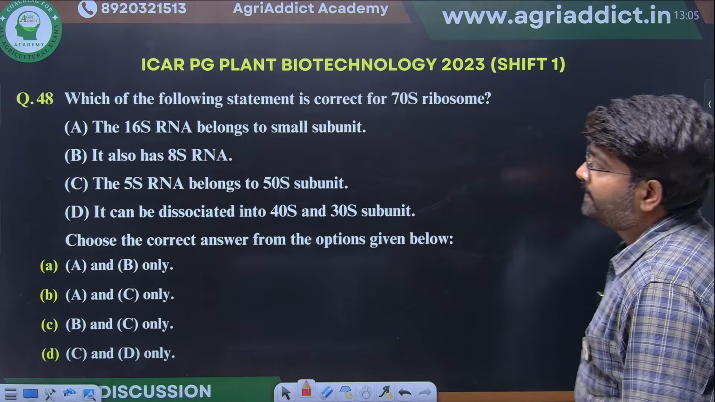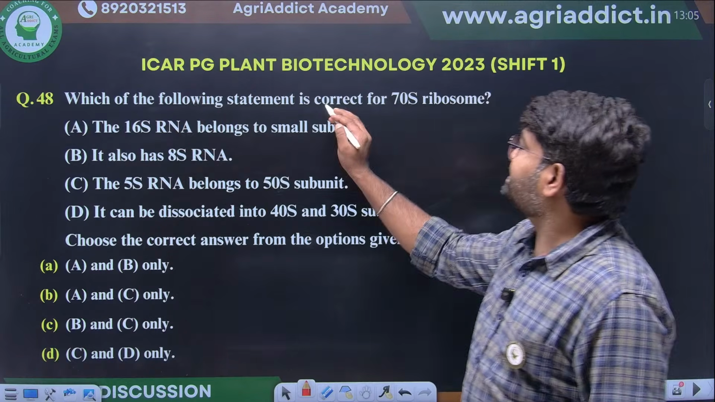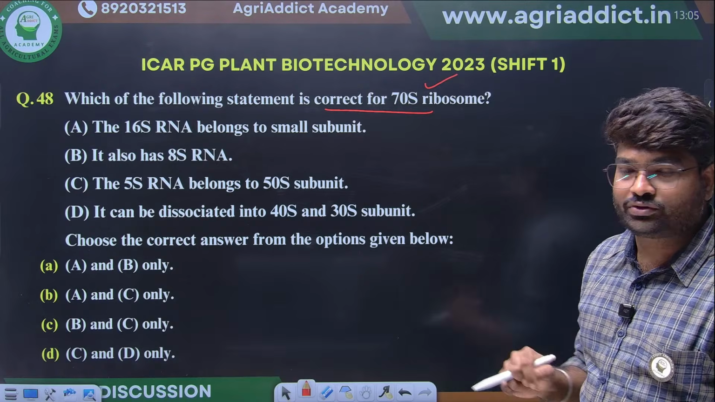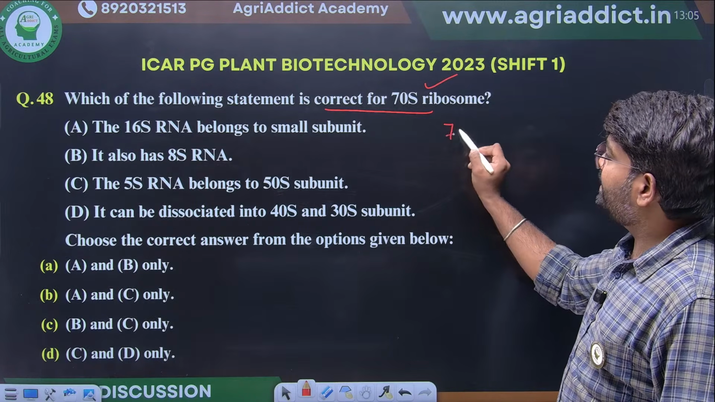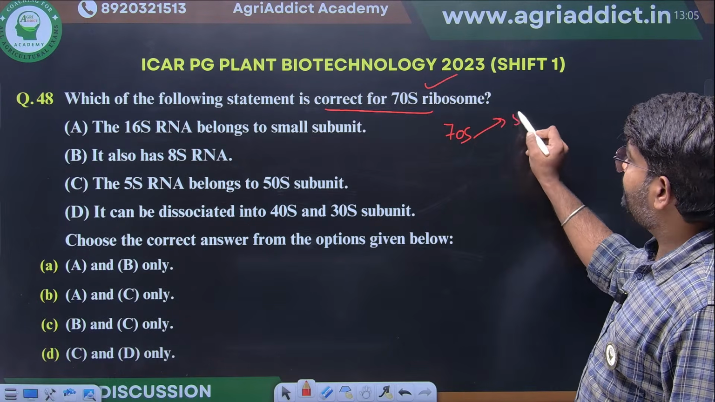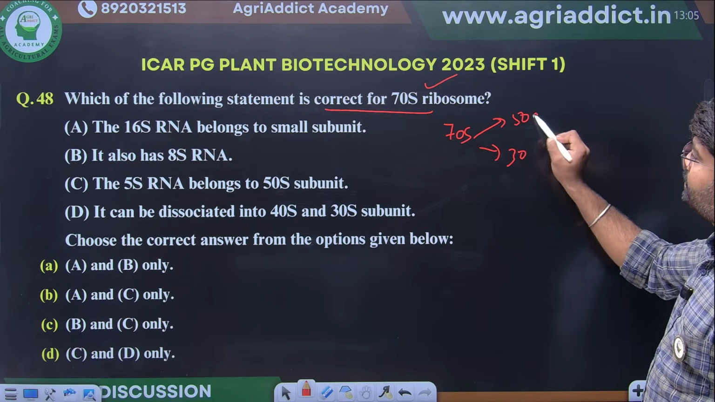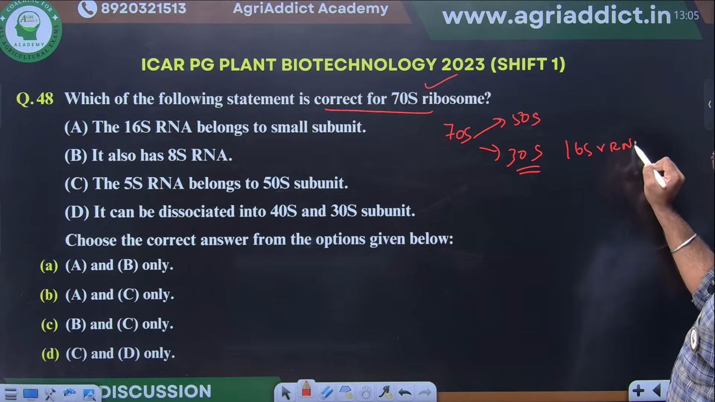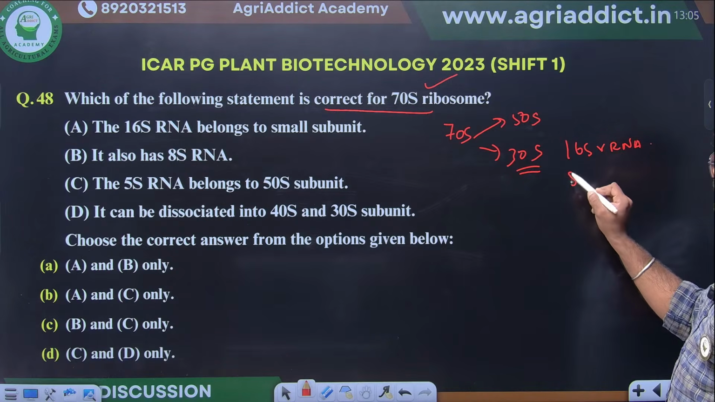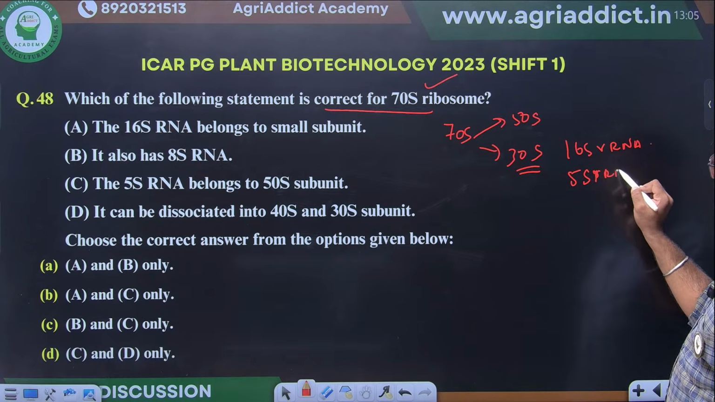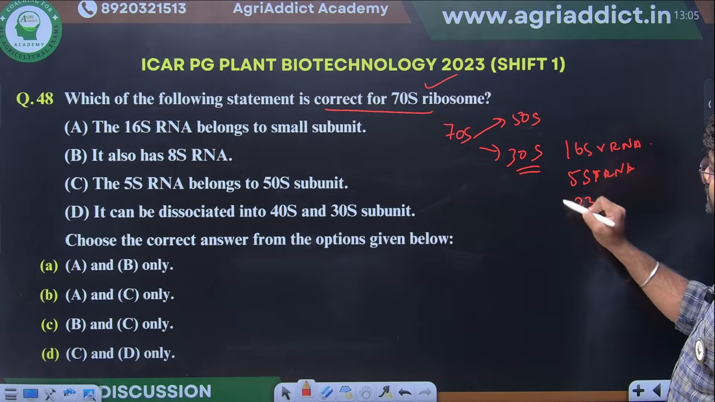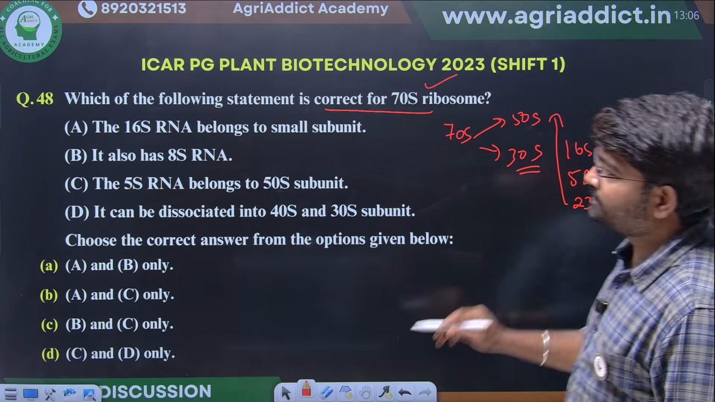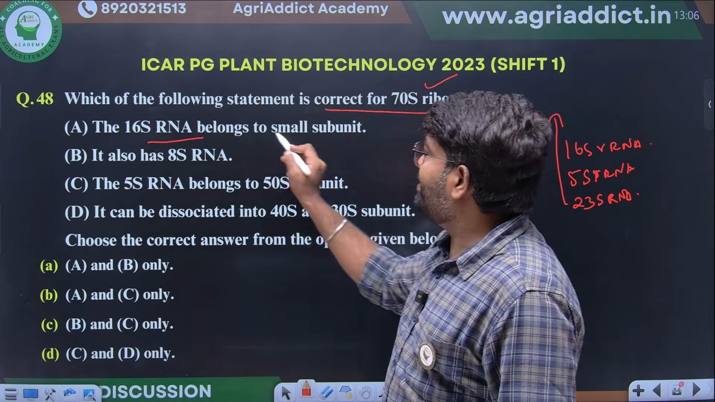Excellent. Next, which of the following statements is correct for 70S ribosome? They are asking about 70S ribosome. Which will be the correct one? 70S can be 50S and 30S. In 30S, 16S RNA will be there. Apart from that, what will be there? 5S RNA or else 23S RNA. In the larger subunit, 23S RNA will be there. Now you match. 16S RNA belongs to the small subunit.